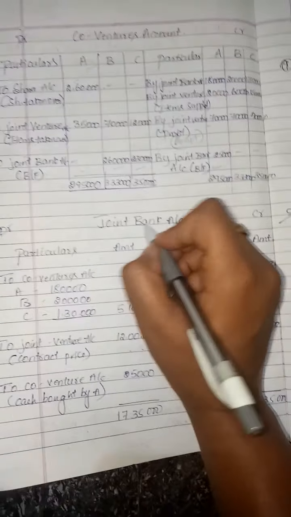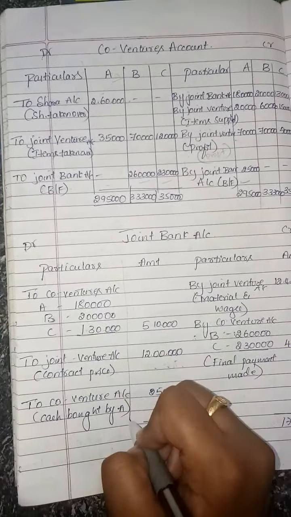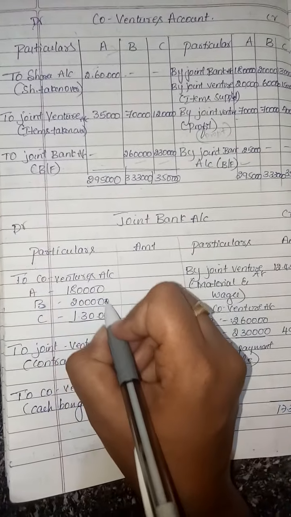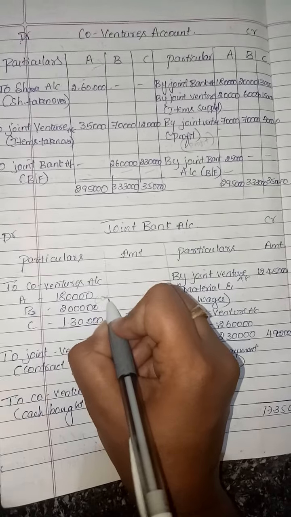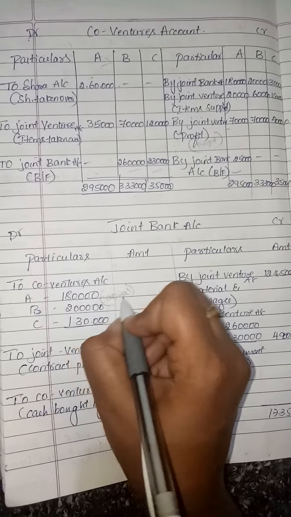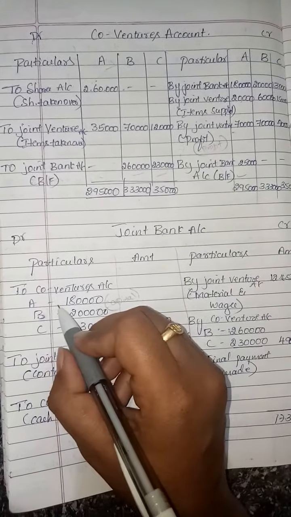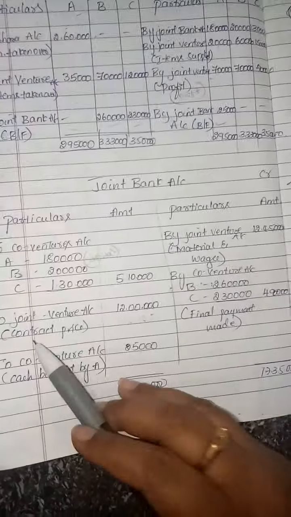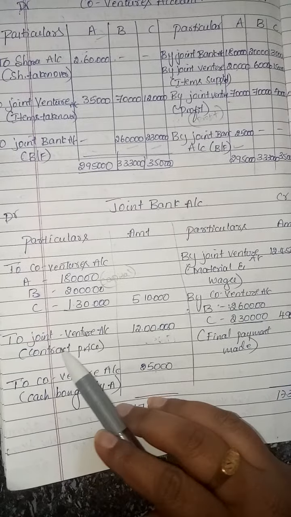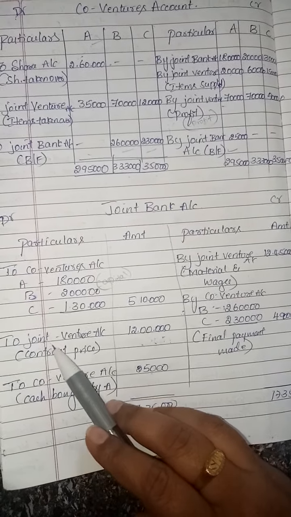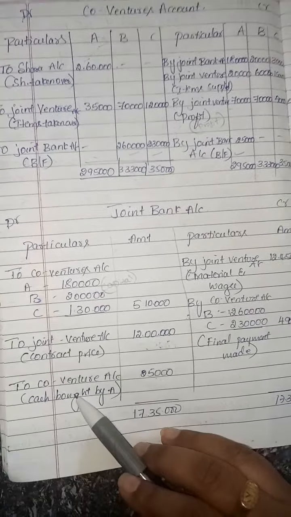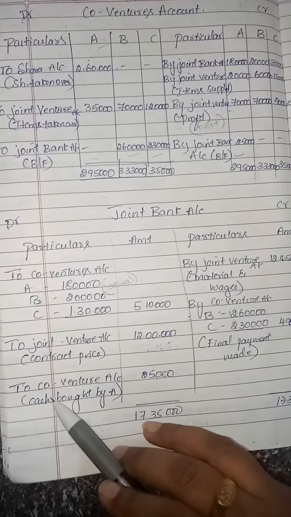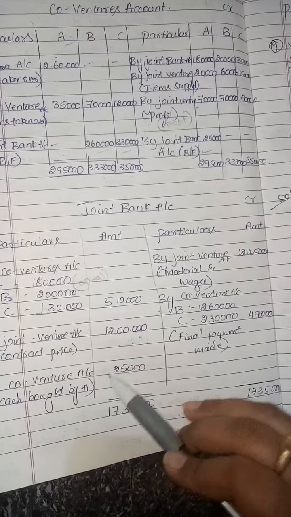The next account is the joint bank account, with debit and credit sides. These are the capital investments, so to co-venturers account through bank: A 1,80,000, B 2,00,000, C 1,30,000. They made the contract in cash, so to joint venture account 12,00,000. They bought all the shares, so to co-venturers account 25,000.